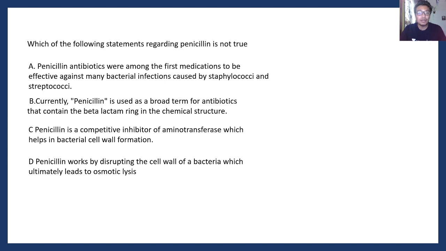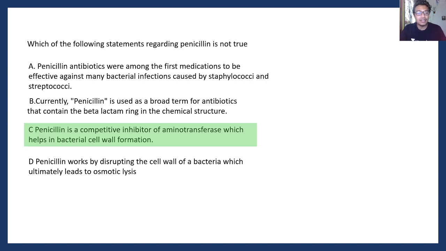Penicillin antibiotics were amongst the first medications to be effective against many bacterial infections caused by streptococci and staphylococci. Currently, penicillin is used as a broad-term antibiotic that contains a beta-lactam ring in the chemical structure. Penicillin is a competitive inhibitor of aminotransferase which helps in bacterial cell wall formation. Penicillin works by disrupting the cell wall of bacteria, which ultimately leads to osmotic lysis of the bacteria. Now you have to identify which one is not true, which is the false statement, and that would be your answer.